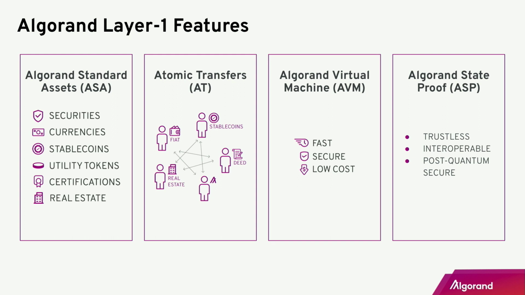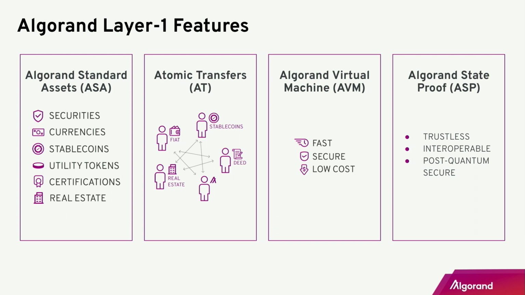So this is good for 2 reasons. One, there's no chance for you to introduce a bug into your contract or into your coin, because it's just built into the protocol. And second, it's easy for any developer to build a coin, an NFT, or whatever asset they need on the Algorand blockchain.